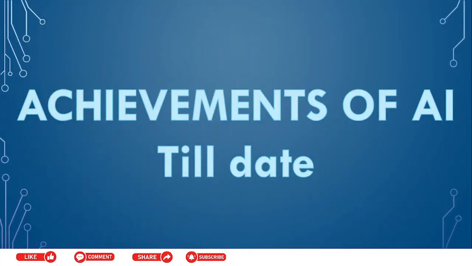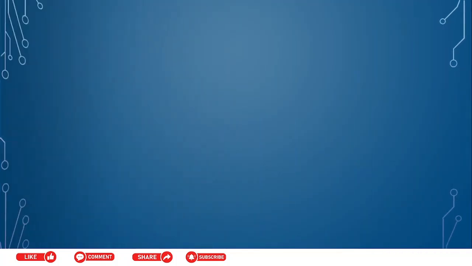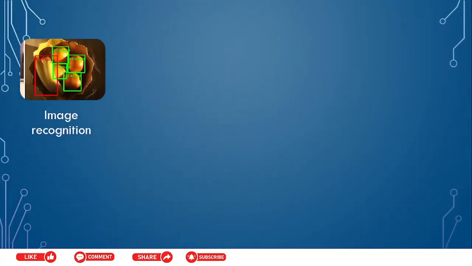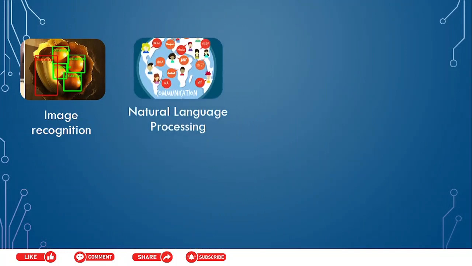Let us learn a few achievements of AI to get you more motivated for learning and attending the next episode. Achievements of AI to date: image recognition, natural language processing, and automated vehicles like Tesla. You see, it drives on its own. Driverless vehicles are done only using AI. It utilizes image recognition in real time and then chooses the most appropriate paths for drivers to take.